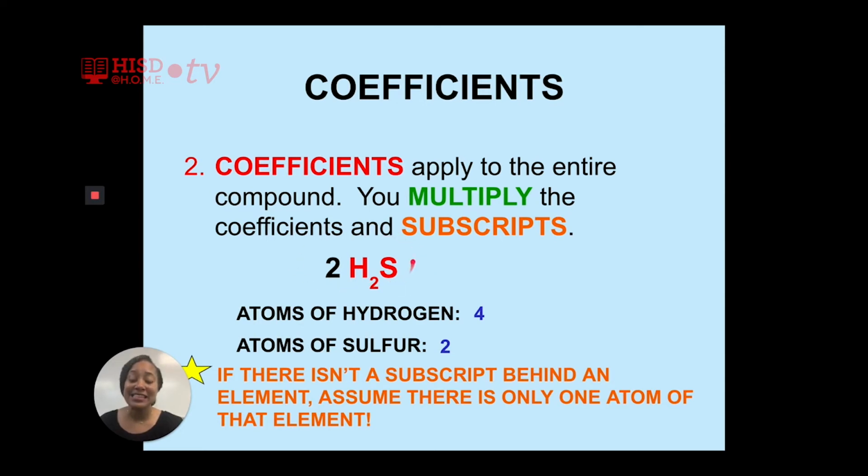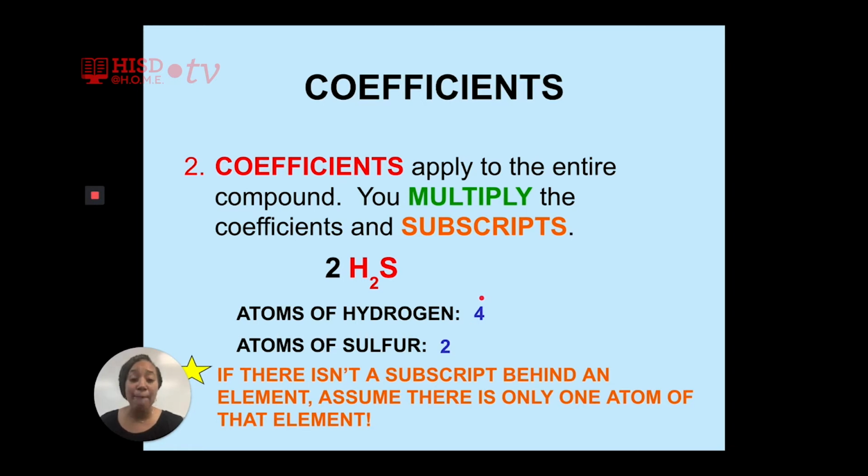That means in this compound, the coefficient is the large number 2, and it will be applied to the H and applied to the S. You multiply coefficients, the big number, and subscripts, the small number. For example, in this compound, there are 4 total atoms of hydrogen because we multiplied the coefficient of 2 times the subscript of 2 to give us 4 atoms of hydrogen.